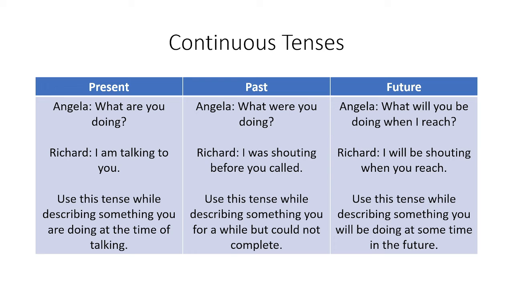Let's talk about the future tense. In future tense, Angela can say, what will you be doing when I reach? And Richard says, I will be shouting when you reach. Okay. Keep in your mind the structures of the sentence and the formulas used here, so you have to work hard on it.